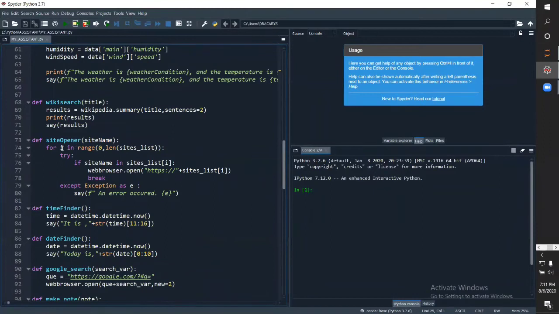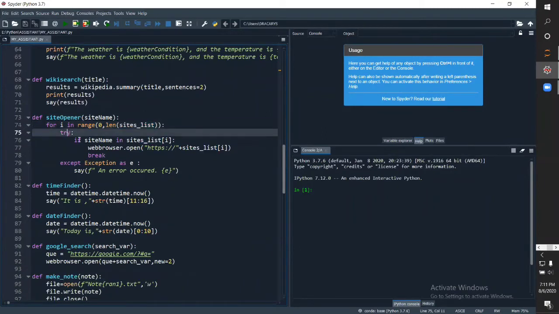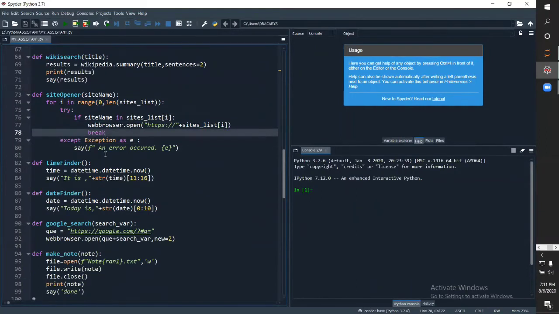So site opener. Then what we do is we iterate through each site and see whether this site name is in the site list. Mostly it will always be there, you can trust me on this. Then we try: if site name in sites list of the ith index, web browser.open site list of the ith index, and then we finally break. Except we say an error occurred, and we will define exception as E and print E.